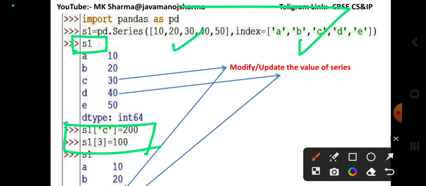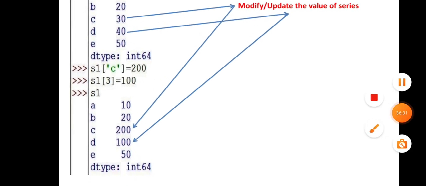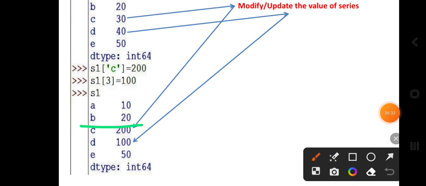Here S1 C index contains 200 and S1 3 means the fourth element, because series indexing is 0, 1, 2 and 3. 3 occurs at the fourth place. Hence the fourth place value is 100, and ABC is the third place. The third place value is 200. You can check it in your answer that the third and fourth values will be changed from 30 to 40.